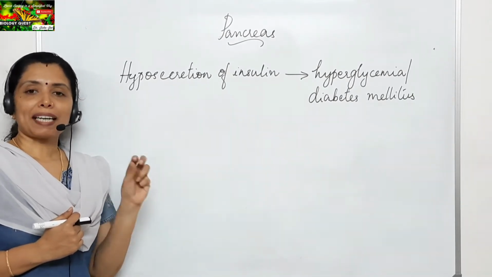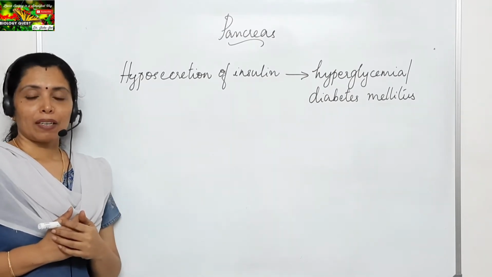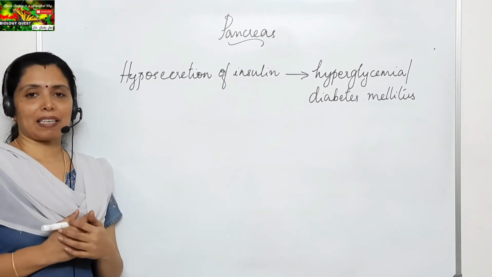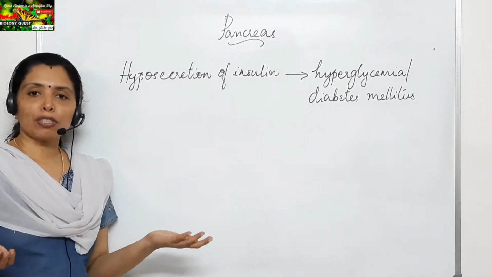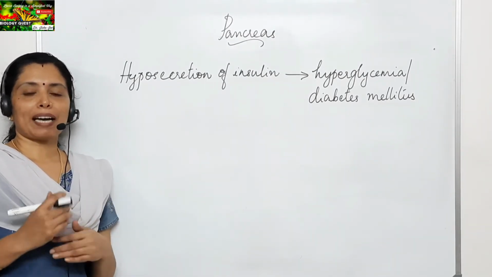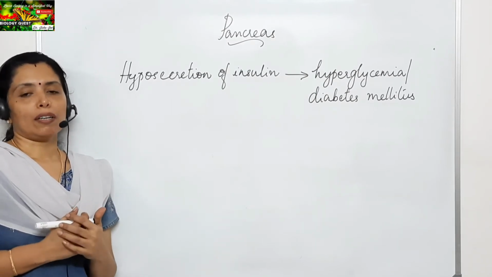So, what happens when insulin is taken as an oral pill? It will get digested by the protein digesting enzymes in the stomach and the intestine. So, will it be able to perform its function? No. That is the reason why insulin is directly injected into the blood.